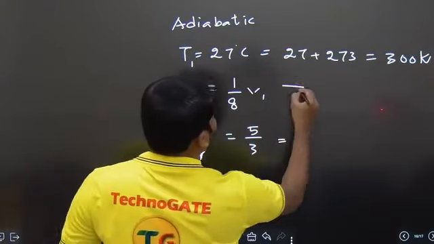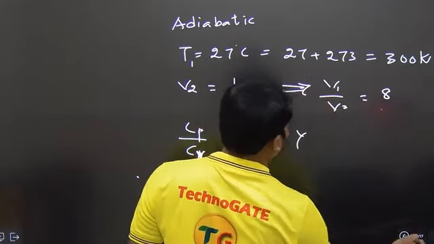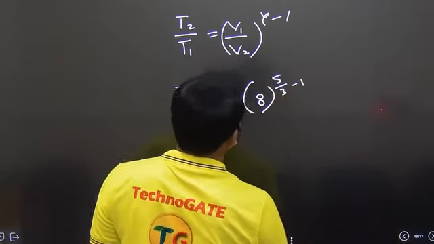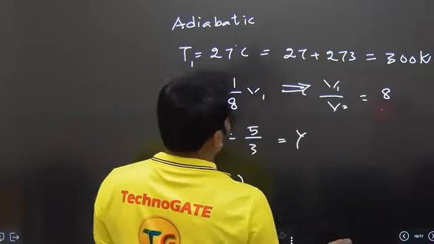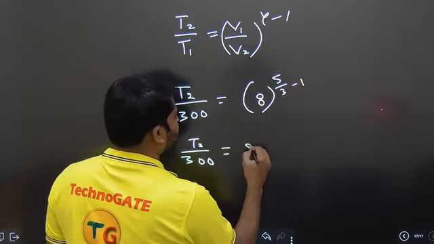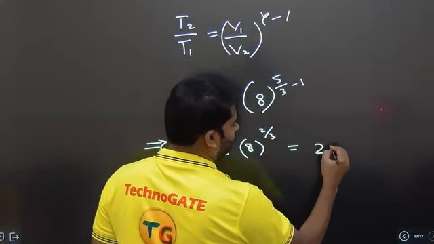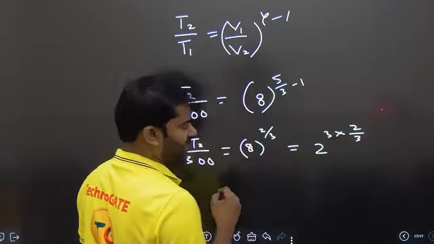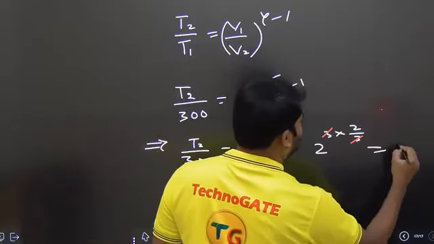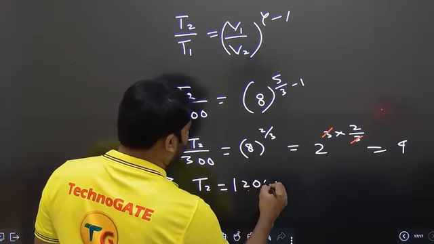From this we will get V1 by V2 is equal to 8. 8 power 5/3 minus 1. Gamma value is equal to 5/3 minus 1. So this comes out to be, we have T2 by 300, which is 8 power 5/3 minus 1 means it is 2/3. But 8 is equal to 2 power 3. So 2/3 anamata. Ee vidhanga simplify cheyochu. So 3 will go. You are getting the value as 4. 2 square is equal to 4. That means our value of T2 is equal to 1200 Kelvin.